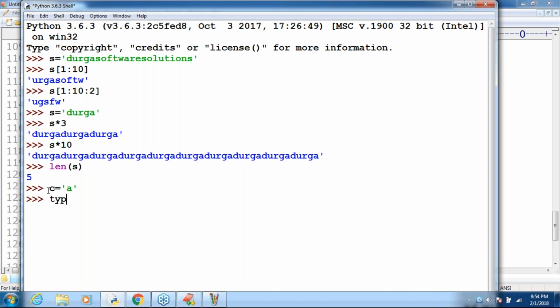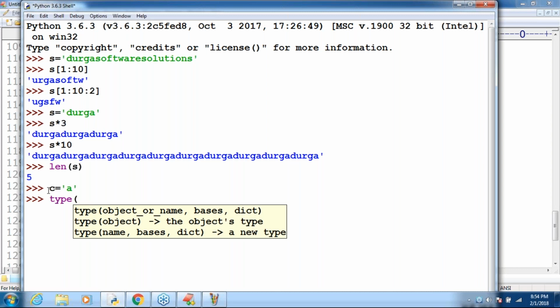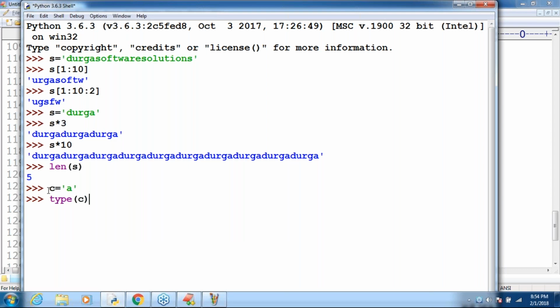How can you check it? type(c). What is the answer? By default, we get the str type only. Remember that there is no explicit char data type. That's why terminology like Unicode we usually never consider in Python. So char is also by default considered the str type only.